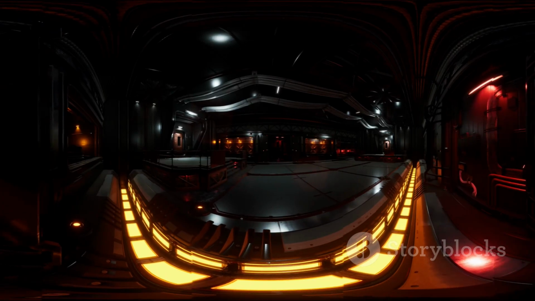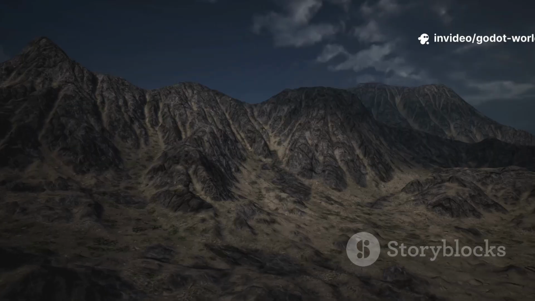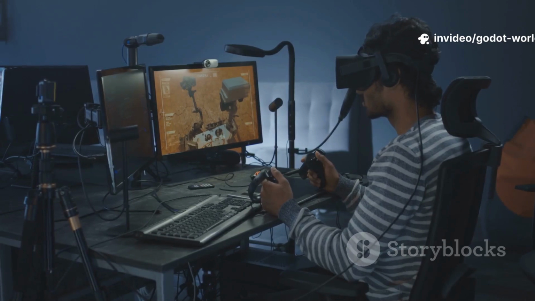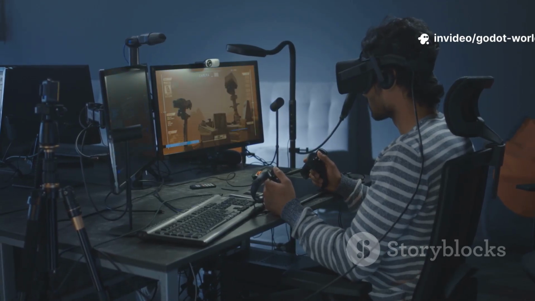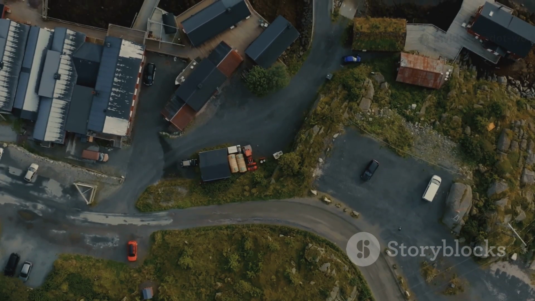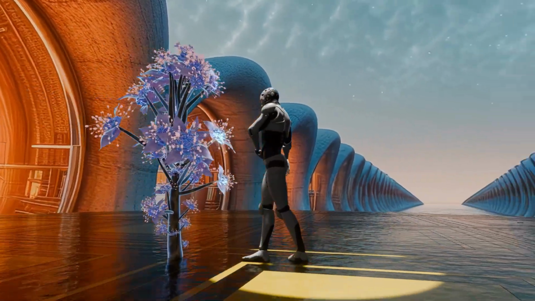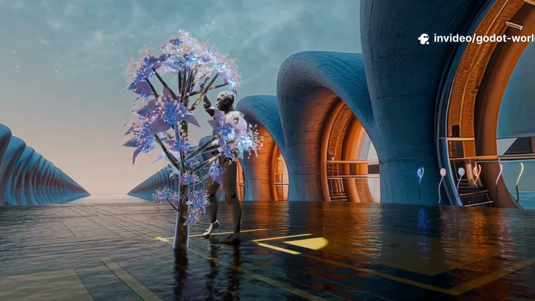We are going to use a simple, effective structure to get you from idea to reality. Hook, teach, build first. We will hook you with the why, the potential that Godot unlocks. Then, we will teach you the core principles of world building. Finally, we will give you a clear path to build your very own immersive environment.